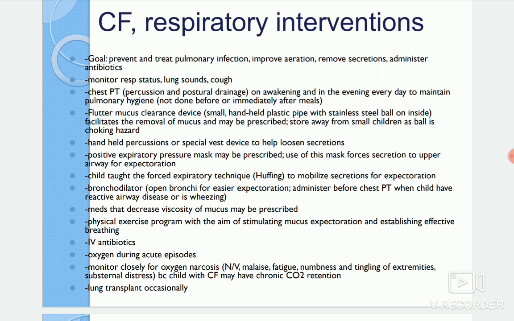And lung transplantation will also be needed at one point, because if this is affecting their respiratory system more, we have to go with transplantation of the lungs.